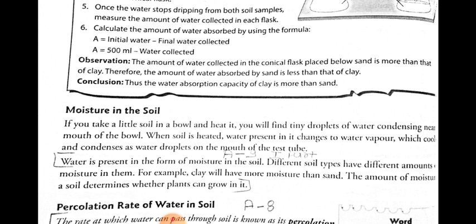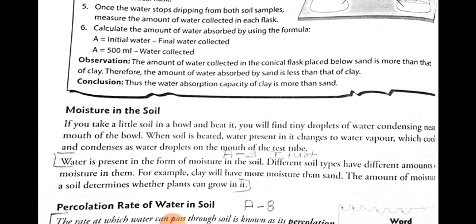So water is present in the form of moisture in the soil. Different types of soil have different amounts of moisture in them. Like sandy soil has less moisture, whereas some other soils have more. Clay will have more moisture than sand.